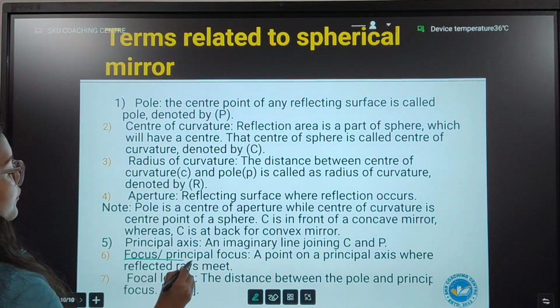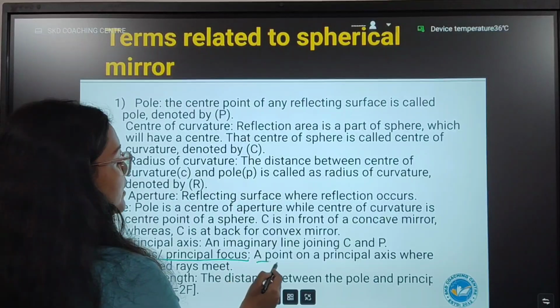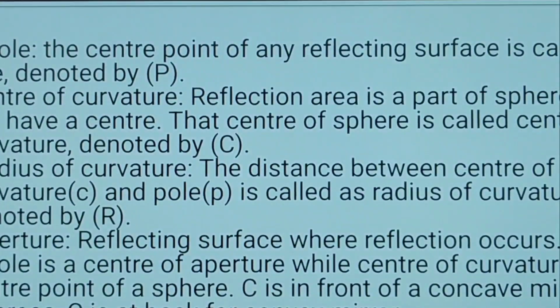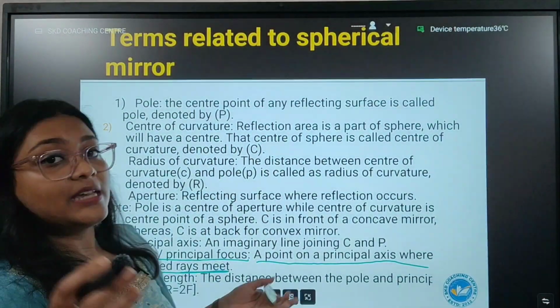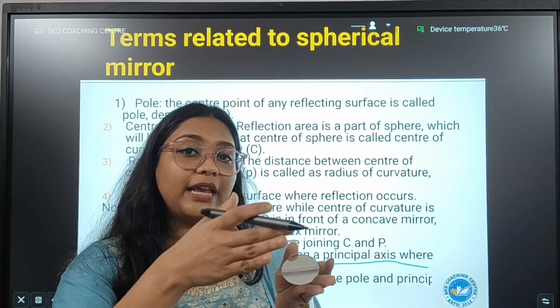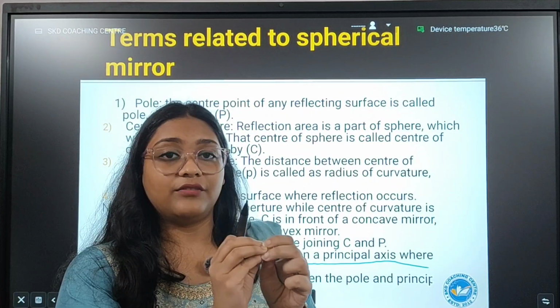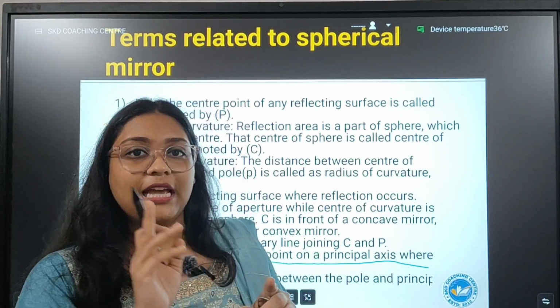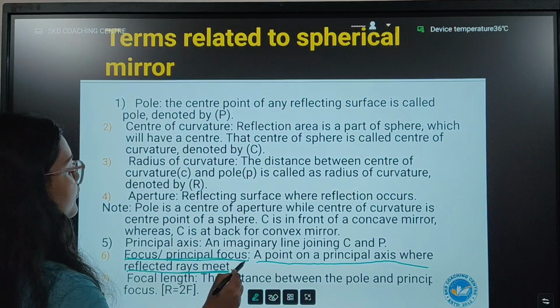Principal focus or just focus. What is it? A point on the principal axis where reflected rays meet. जहाँ पे सब reflect होने के बाद जब rays एक ही point पे converge होता है, converge means they come together at one point. That point is called the principal focus.